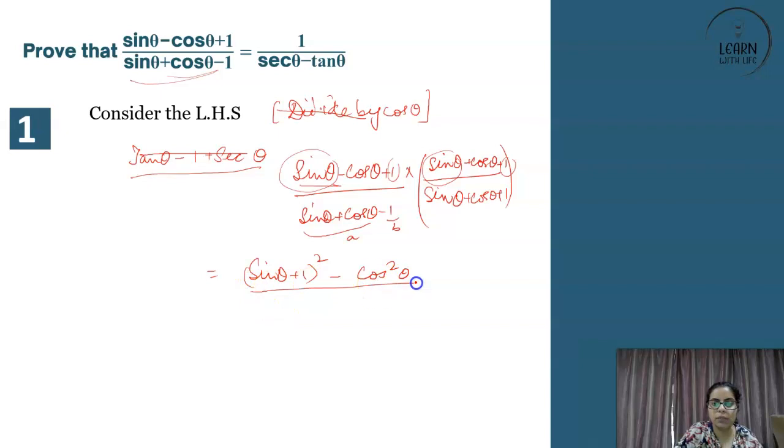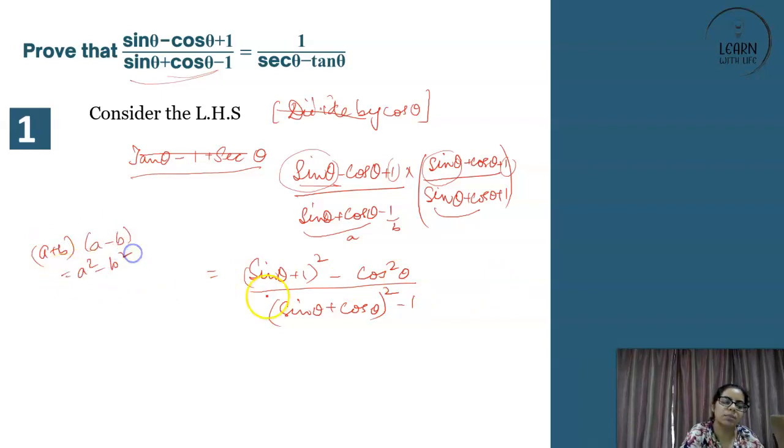And in the denominator, what should it be? Sine theta plus cos theta, sine theta plus cos theta, right? So again, sine theta plus cos theta whole square, right? Minus 1 whole square, that is 1. We are nothing but using what? A plus B, A minus B, which is A square minus B square. So till here we have achieved something, but have we achieved it fully? Until and unless we just open this bracket, no benefit.